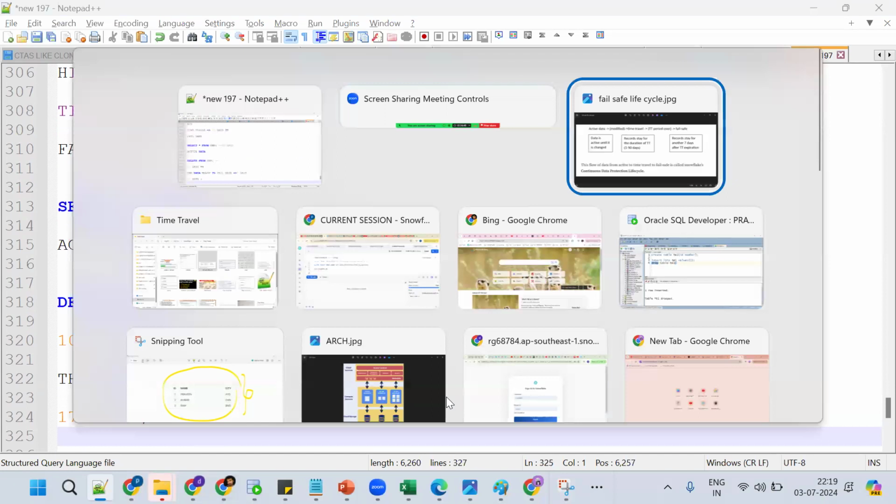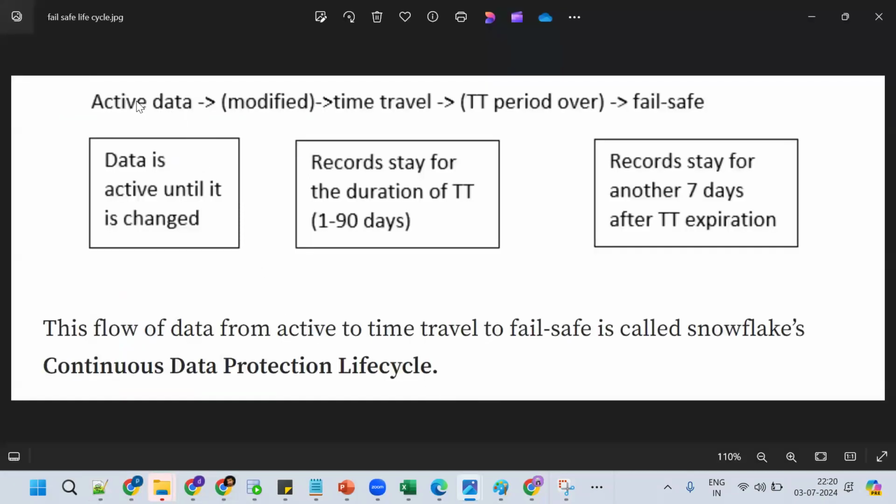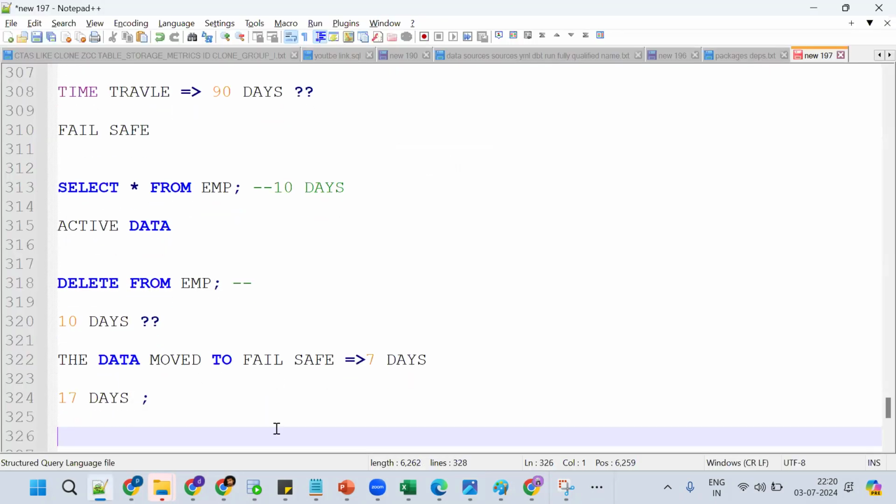Now see here, this is important. Select star from the table is active data. If you make any changes, the data moves to time travel. Once in time travel, the data moves to fail safe, where it will be there for 7 days. This flow of data from active to time travel to fail safe is called CDP, continuous data protection.